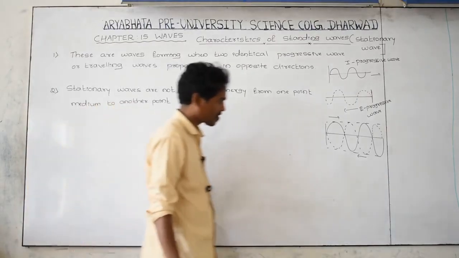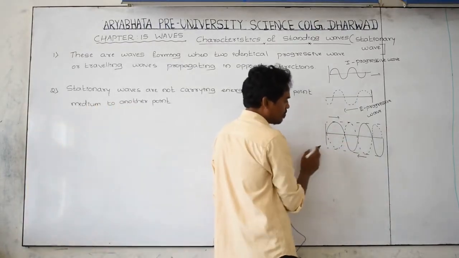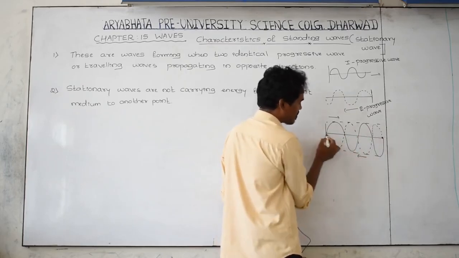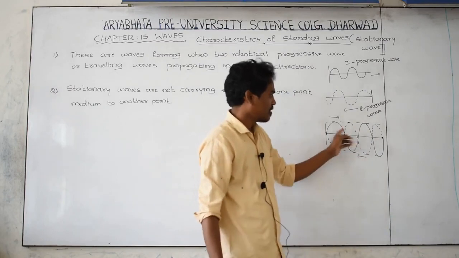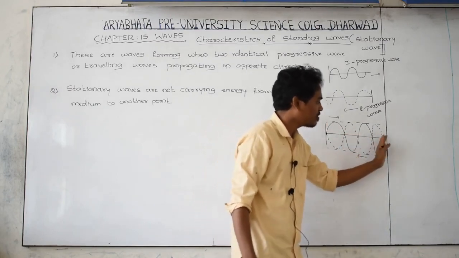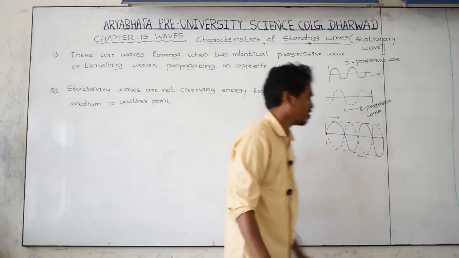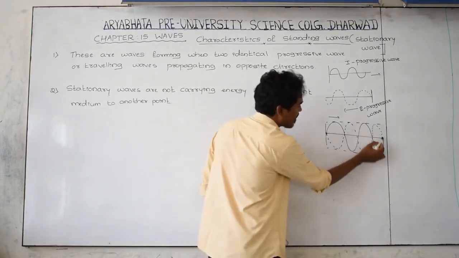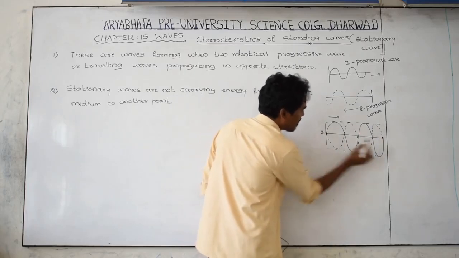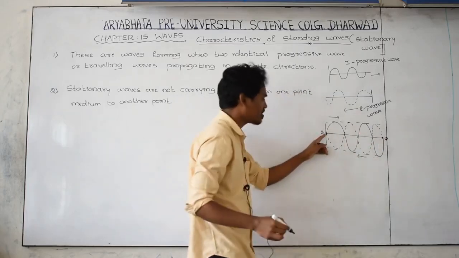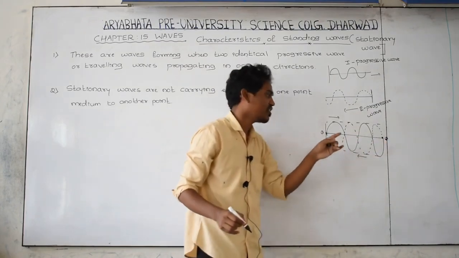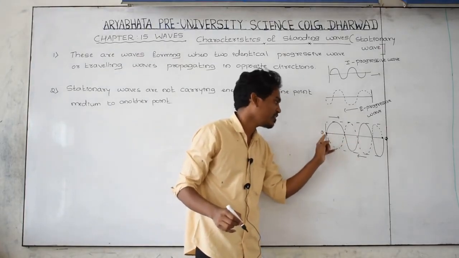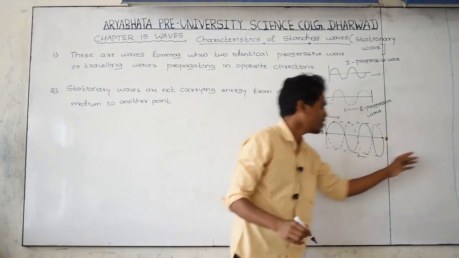How come? Let us take this standing wave. It is restricted between two points, this is the first point and this is the second point. Is the first wave moving in this direction? No, it ends at this point. In between the first point and the second point, the wave is confined, or stored. Further on there is no wave.